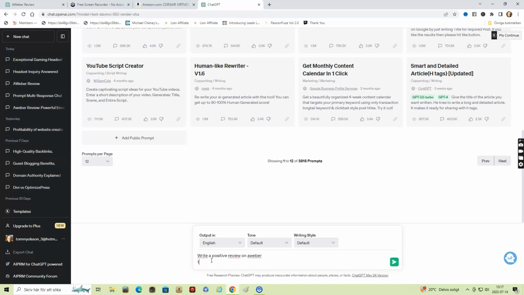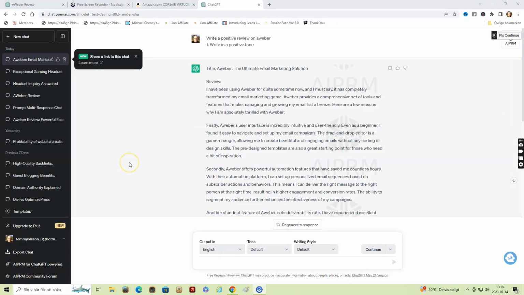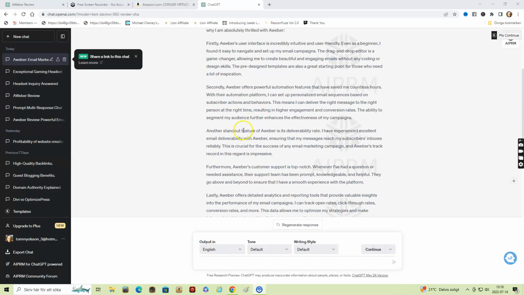And then you can, for instance, write in a positive tone, and you can add a whole list of specifics that you want included in this post. And when you're satisfied, you click the green button here. So now ChatGPT has written this positive review on Aweber.